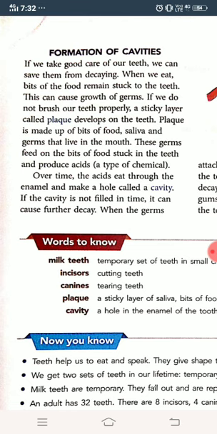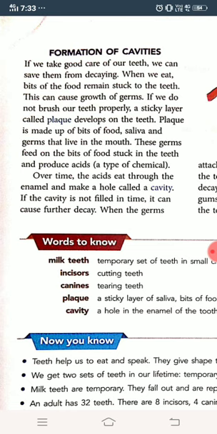if we are not careful enough to clean them up by brushing or by using dental floss, then what happens? They remain stuck in between the two teeth for a longer period of time, and bacteria are there in the mouth, and that bacteria, what does it do? It converts that thing into acids. Now when that sugary substance is converted into acid, it keeps penetrating inside the enamel.